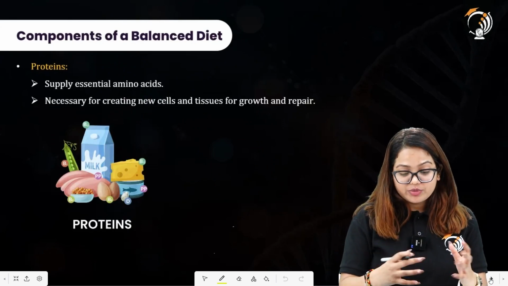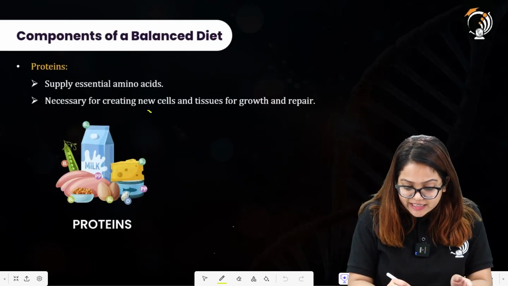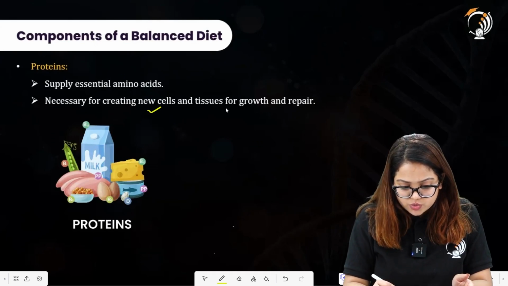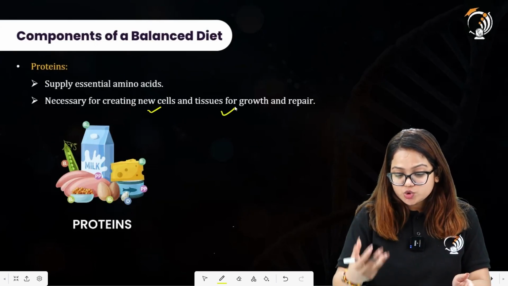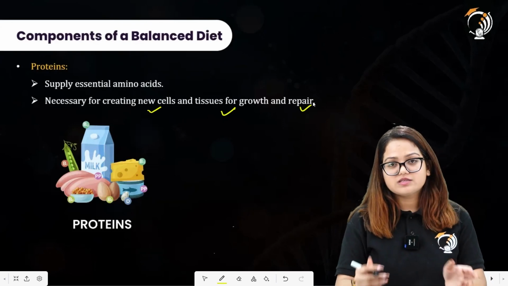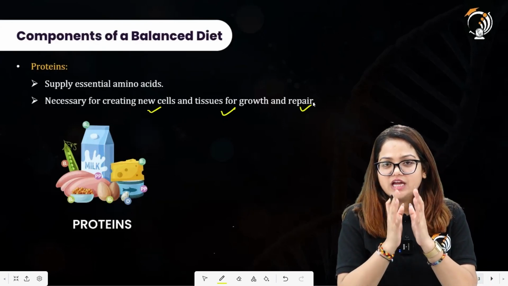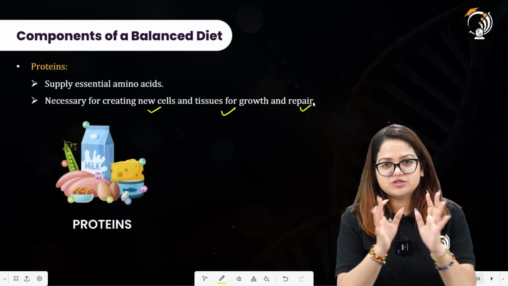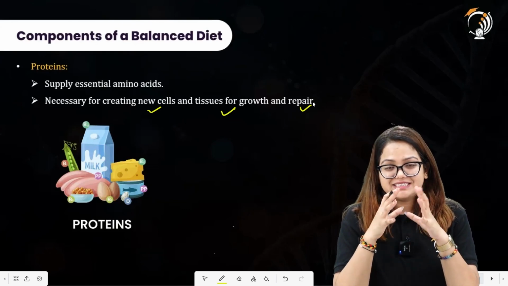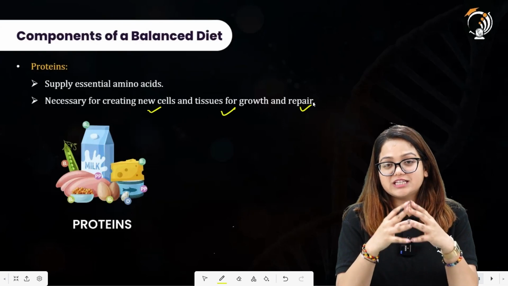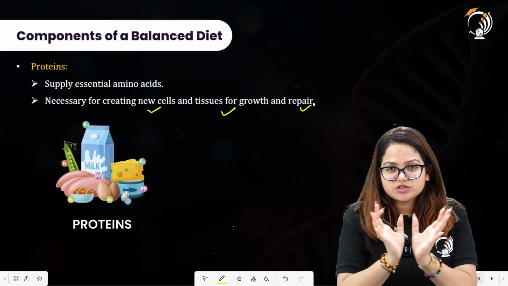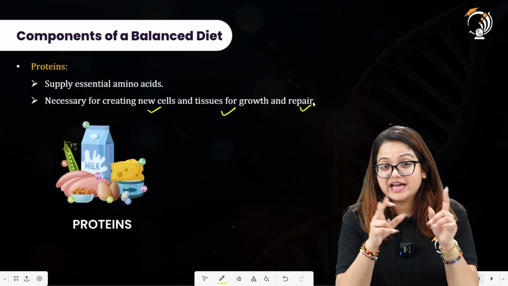Proteins are there. Now proteins are essential to create new cells and new tissues for growth and repair. Let us assume that we have understood the cell structure of living organisms, talking about human beings only. The cell of a human being, the cell of an animal, has the outermost layer which is made up of fats and proteins.